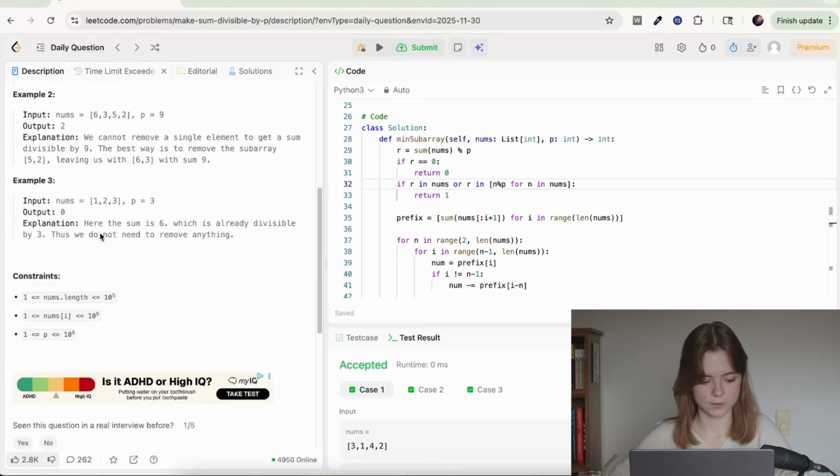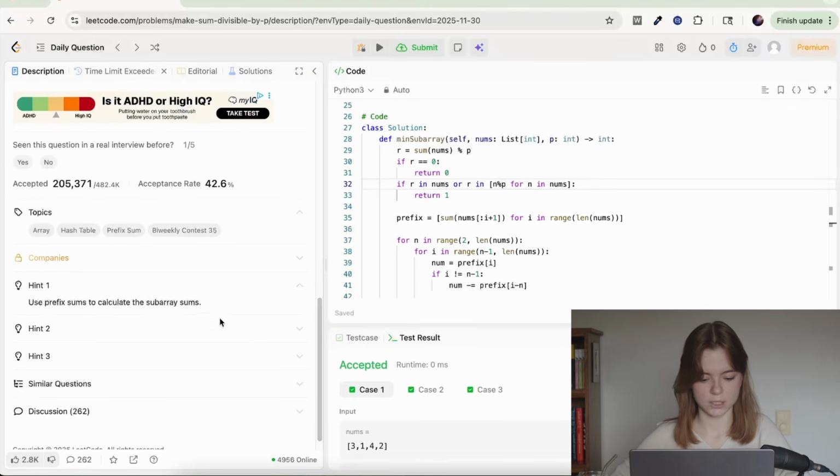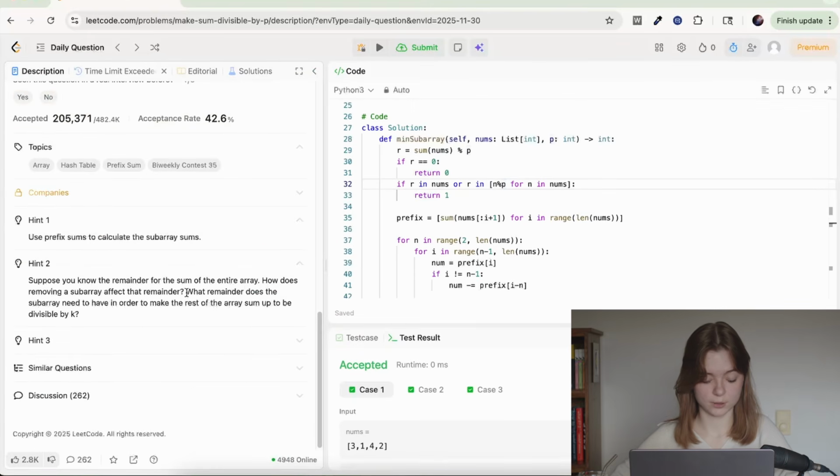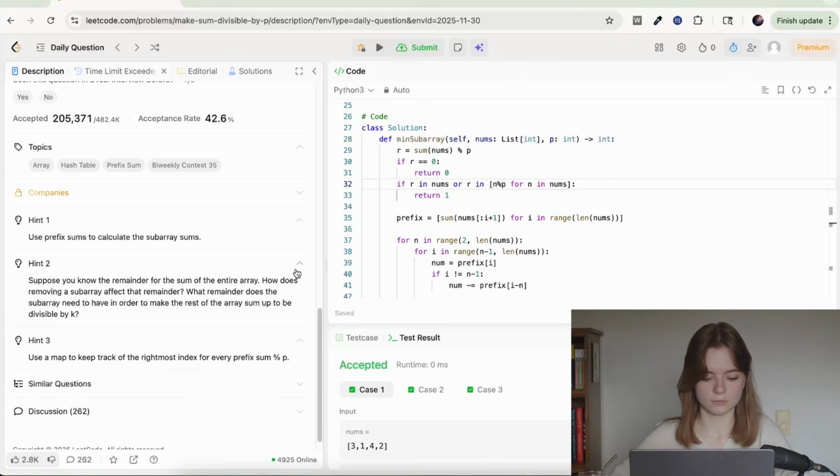Well, I'm just gonna look at the hints. Yep, we did that. Yep, we considered that. Just removing the subarray affects that remainder. Yeah, the sum of the subarray that we remove has to have the same remainder as the remainder of the full array in order to make it divisible. Okay, hint 3: use a map to keep track of the rightmost index.